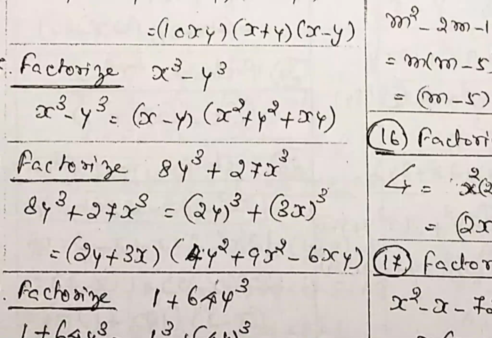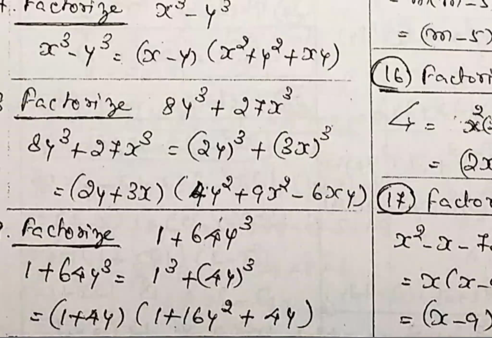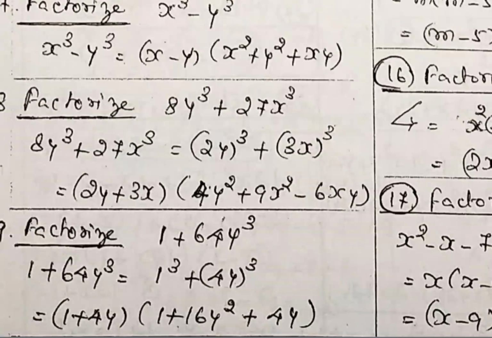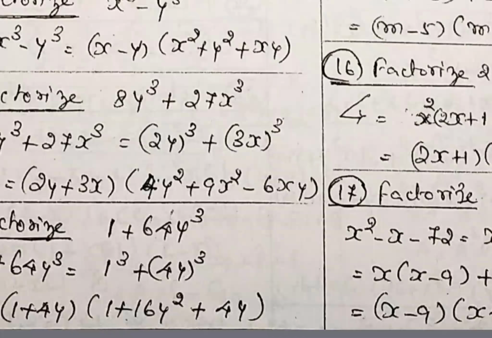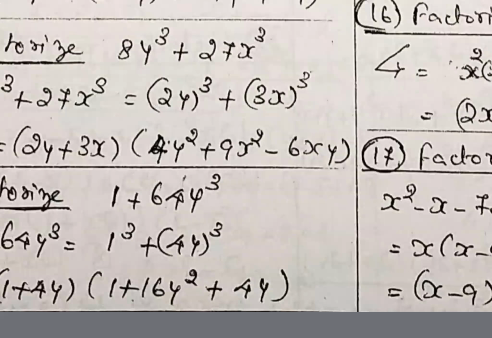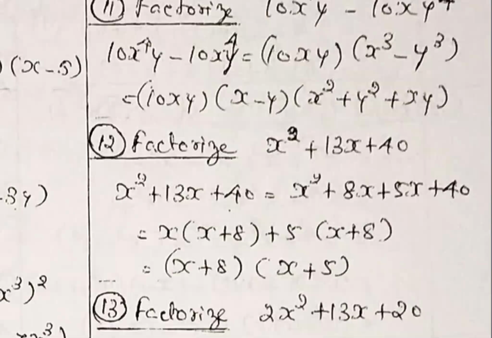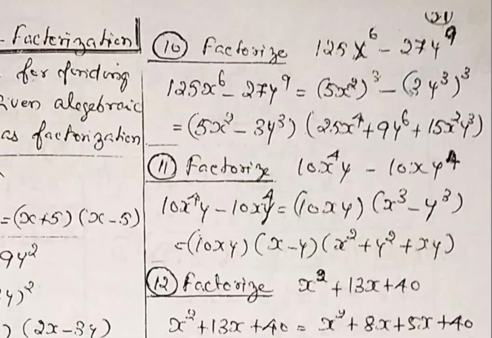Here a cube plus b cube formula we apply, we will get the answer. Here also a cube plus b cube formula once you apply, but the given expression is not like that. 1 plus 64y cube is given, but you must convert it into 1 cube plus 4y the whole cube. 4y into 4y into 4y is 64y cube. Then apply the formula a plus b into a square plus b square plus ab. So try for that. So problem number 10 also is a cube minus b cube format.